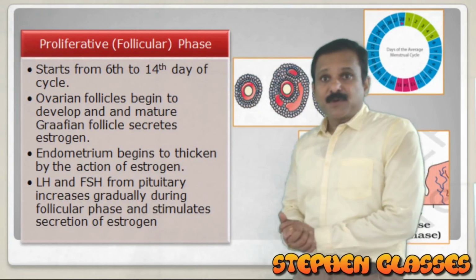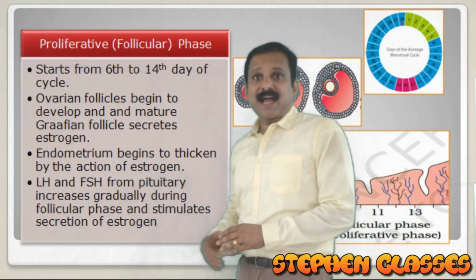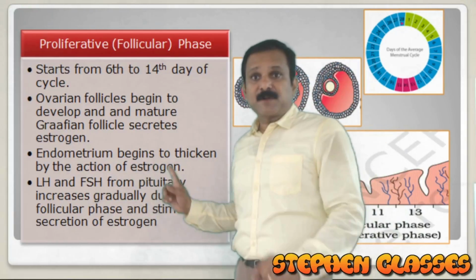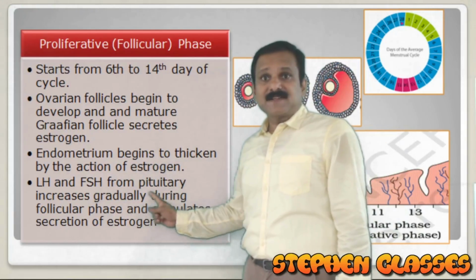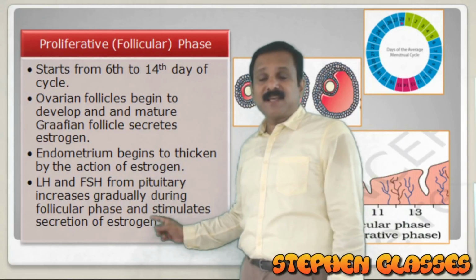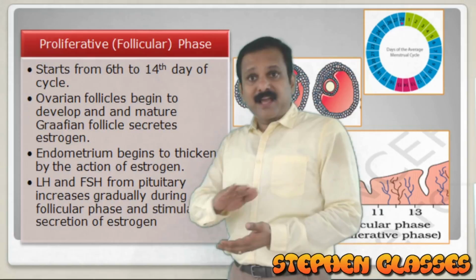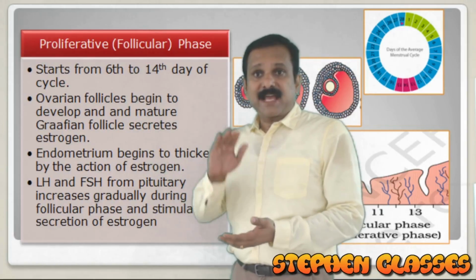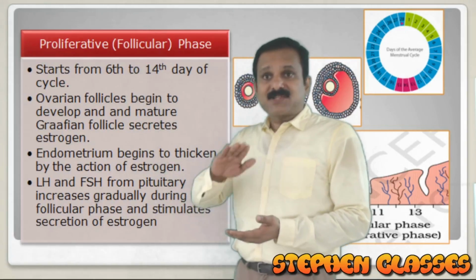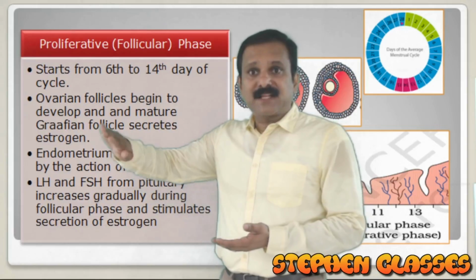You got it? Here it is written very clearly that LH and FSH from the pituitary increase gradually. During this phase, from day 6 to 14, the LH and FSH levels in the blood increase gradually.